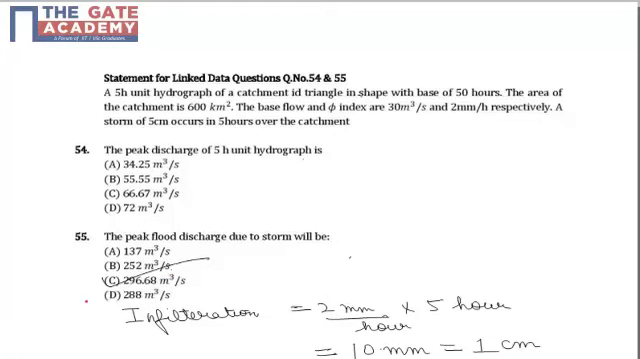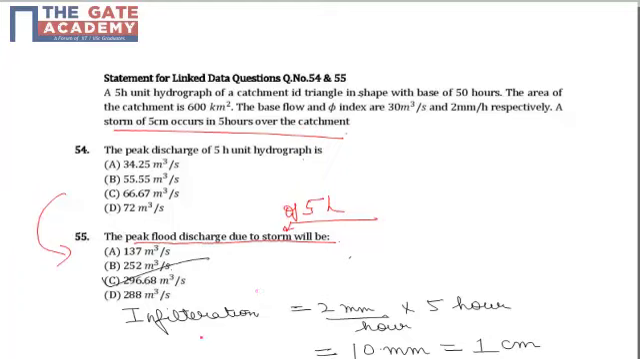Dear students, question number 55 is the second part of linked data type questions for question 54 and 55, where it is asked what is the peak flood discharge due to storm of 5-hour duration. This information is already mentioned in the question that storm of 5 centimeter occurs in 5 hours over the catchment.